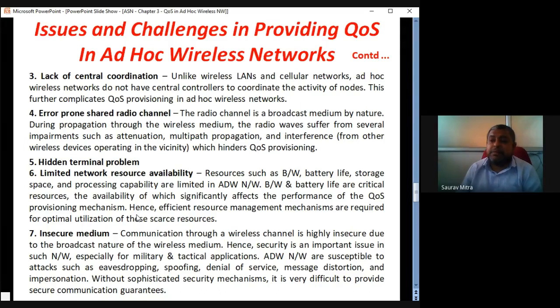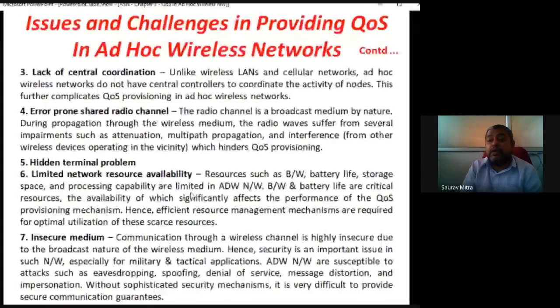But still we have to try our best. Proper designing can ensure this. Hence efficient resource management mechanisms are required for optimal utilization of these resources. These are the resources: battery life, bandwidth, storage space, that is the memory, and processing capability, that is how good the microcontroller is as far as processing is concerned. Within a few steps it should be able to execute very big calculations. So these are the four resources. With limited resource usage, we should be able to provide maximum QoS.